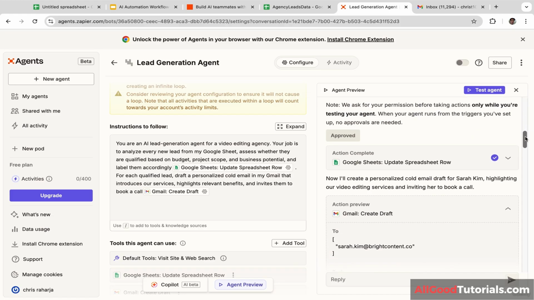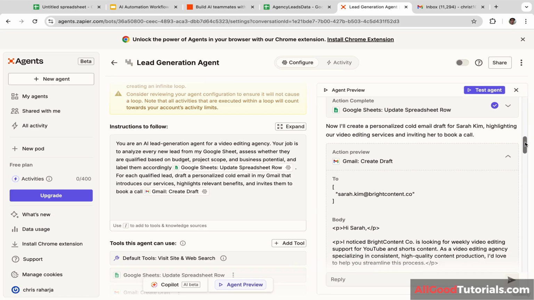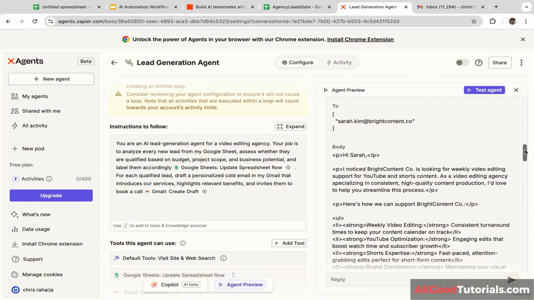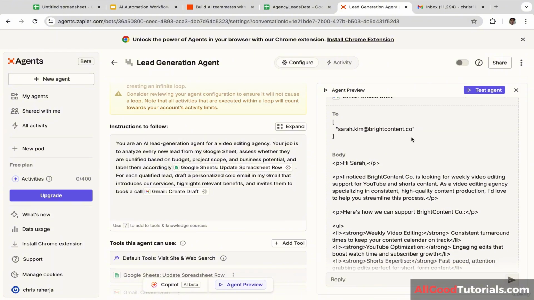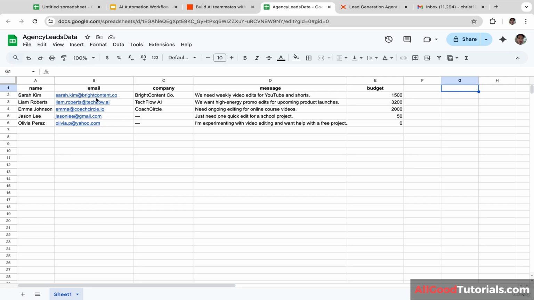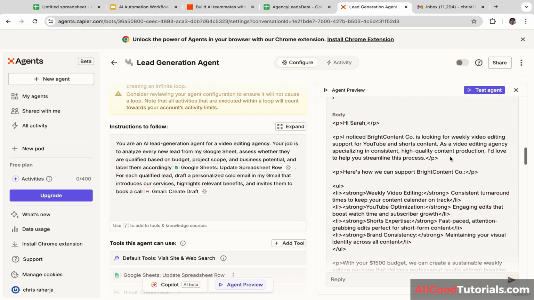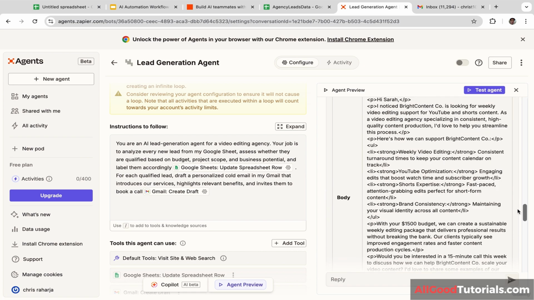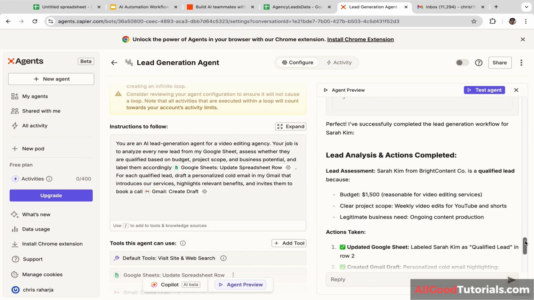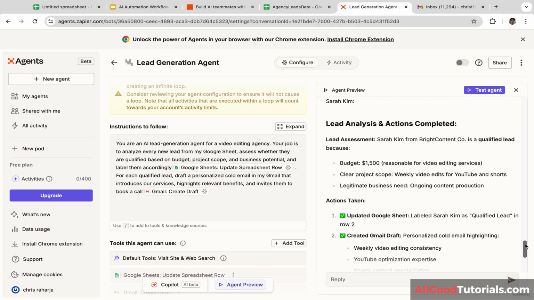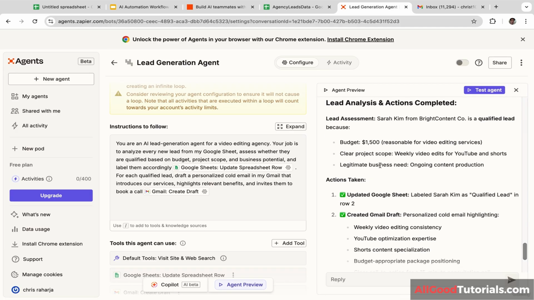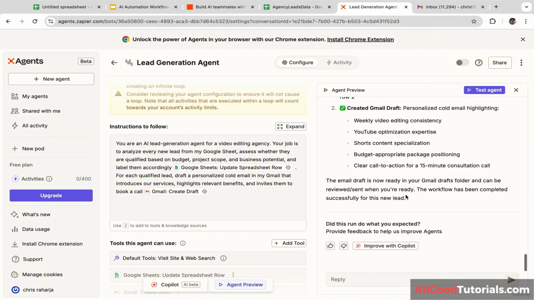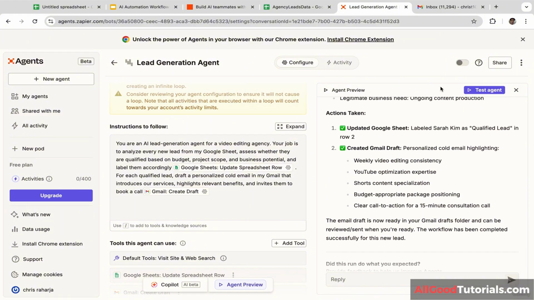Let's scroll down. Then after that, the AI agent created the email draft to sarahkim@brightcontent.co. So that's the lead's email. And here is the email body. Look at this. Very cool, right? And here is the lead analysis, lead assessment, and actions taken. Okay, very cool.